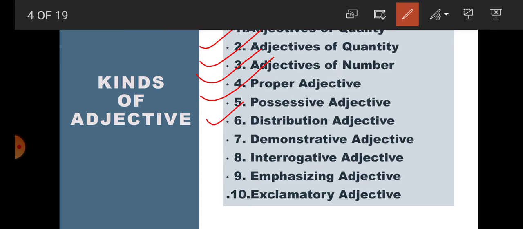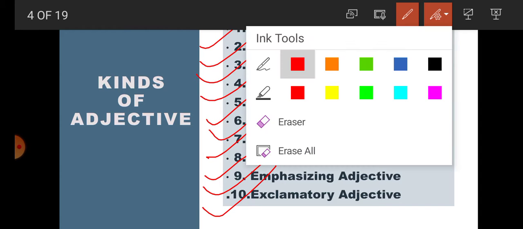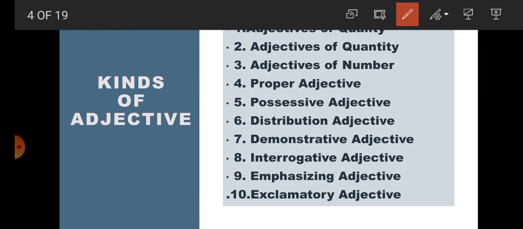Number 5, possessive adjective. Number 6, distributive adjective. Number 7, demonstrative adjective. Number 8, interrogative adjective. Number 9, emphasizing adjective. Number 10, exclamatory adjective.